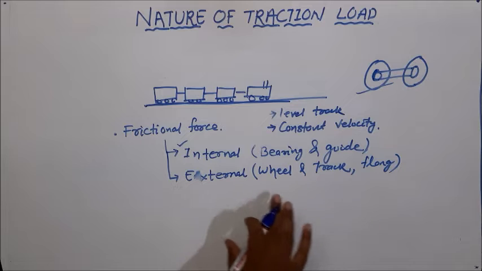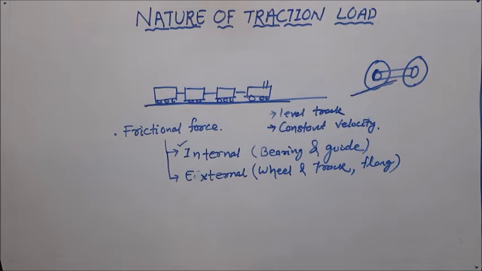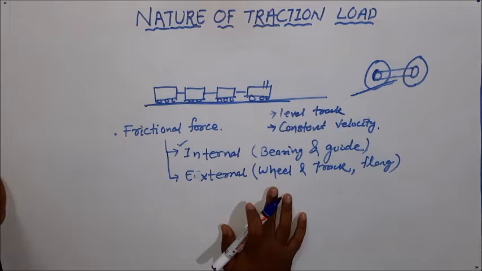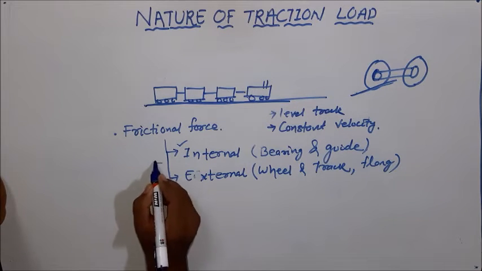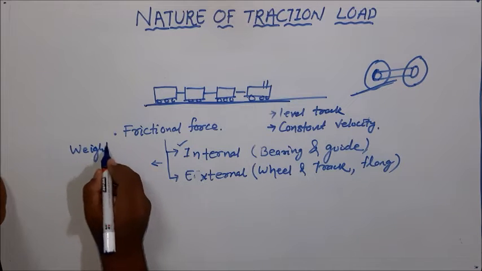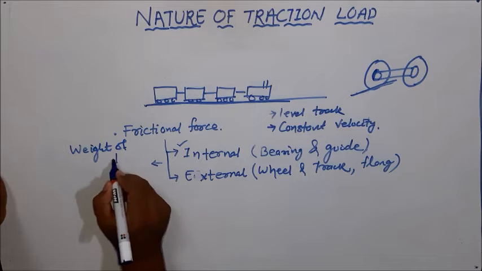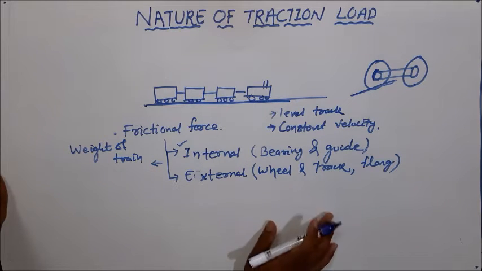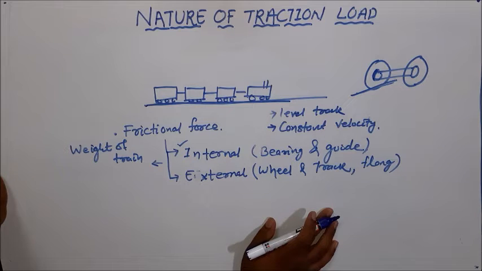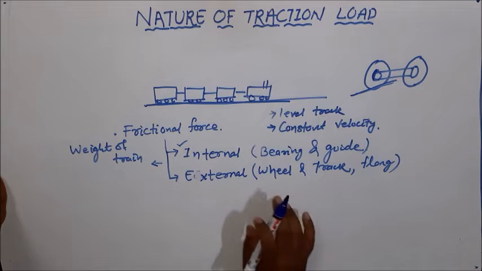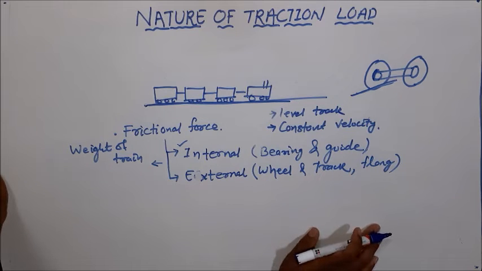So these include the external friction, and these two types of friction, internal friction and external friction, actually depend upon the weight of the train. As the weight of the train increases, the friction between bearing and guide increases. Also, the friction between wheel and track increases.